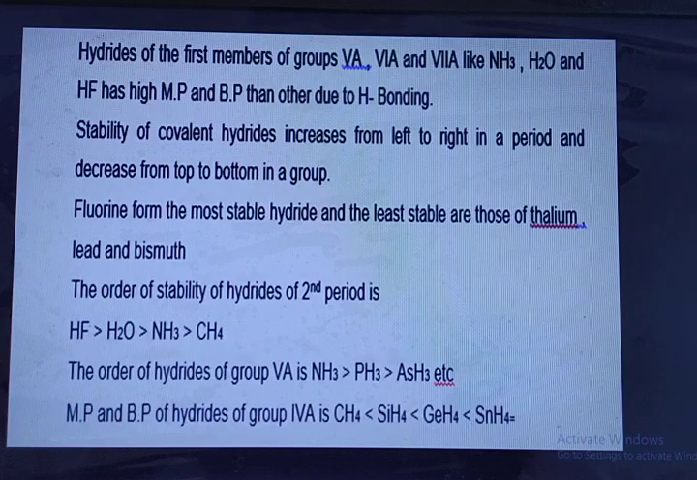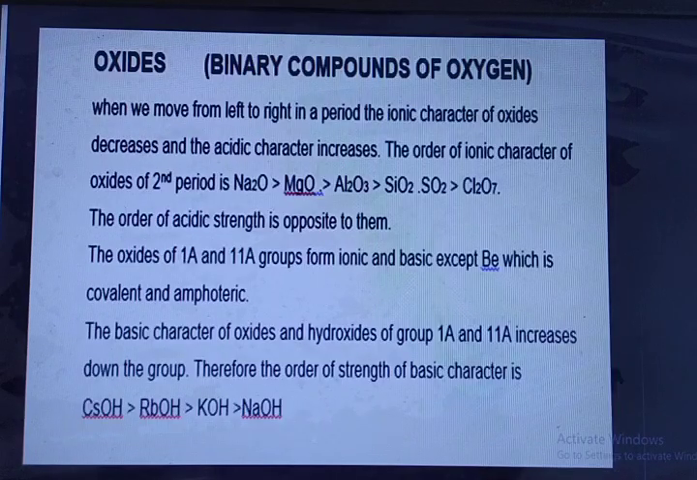Stability of covalent hydrides increases from left to right in a period and decreases from top to bottom in a group. Fluorine forms the most stable hydride, and the least stable are those of thallium, lead, and bismuth. The order of stability of hydrides in the second period is: hydrogen fluoride is greater than water, is greater than ammonia, is greater than methane. The order of stability of hydrides of group 5A is: ammonia is greater than phosphine, is greater than arsine, etc. Melting point and boiling point of hydrides of group 4A: methane is less than silicon hydride, is less than germanium hydride, is less than tin hydride.